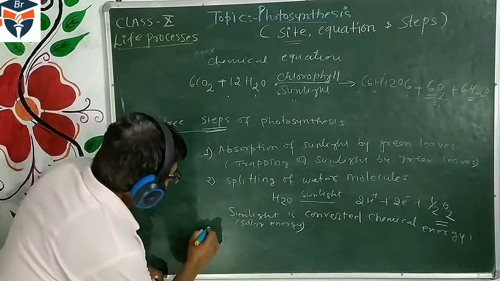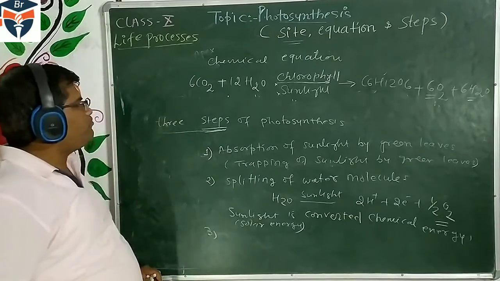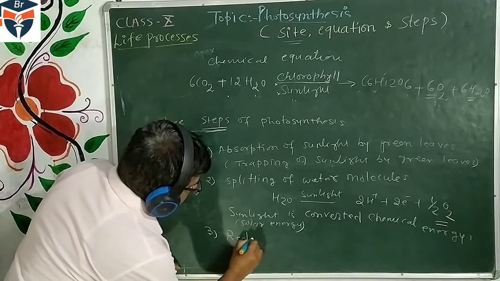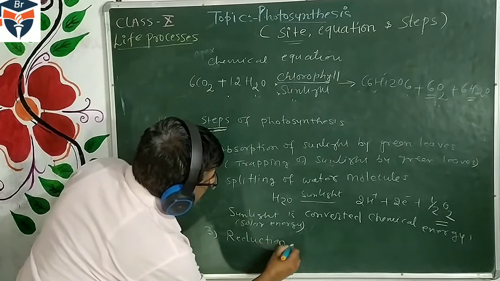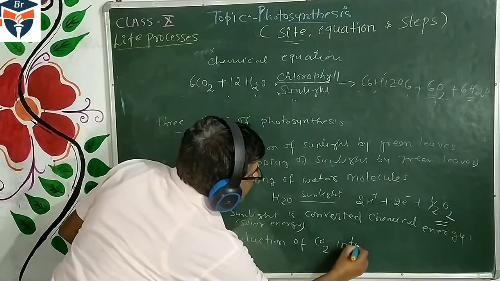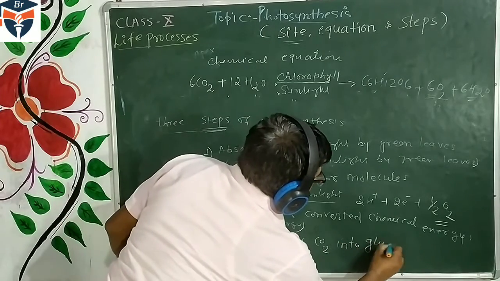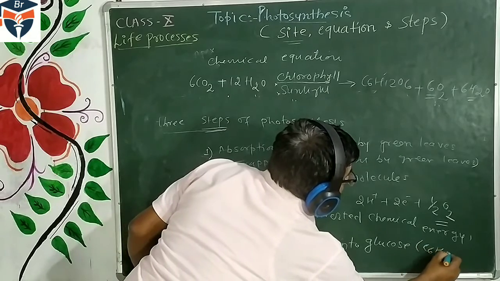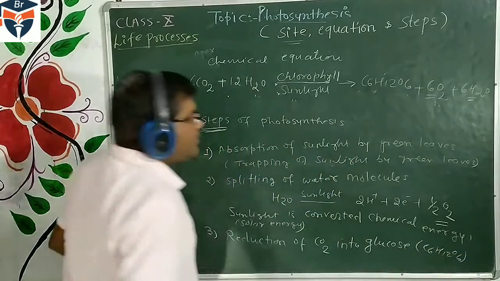And the third important step of photosynthesis: reduction of CO2, carbon dioxide, into glucose, or C6H12O6. So these are the three steps.